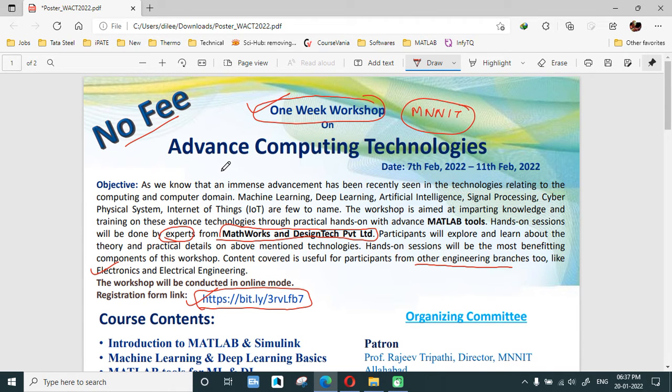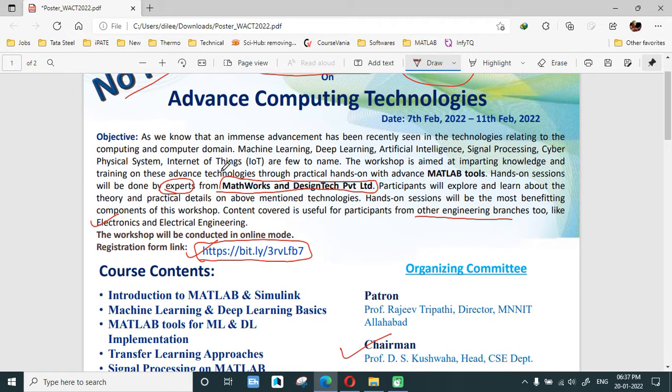MATLAB is a tool which is required by various branches simultaneously, like machine learning, deep learning, artificial intelligence, signal processing, cyber physical systems. Even a graph or calculation which you do could be done on MATLAB very easily. If you want to learn Internet of Things, these kinds of things will be taught here.